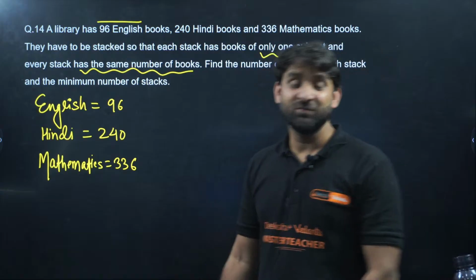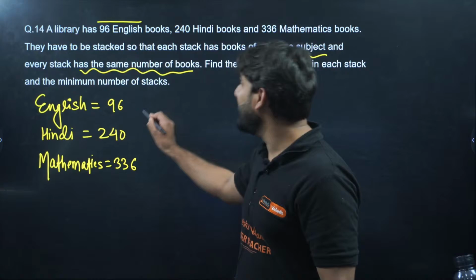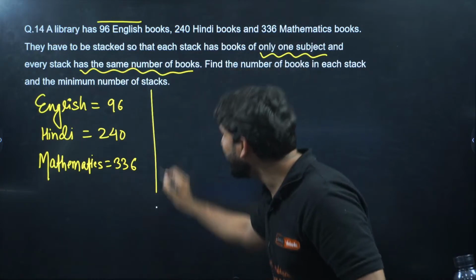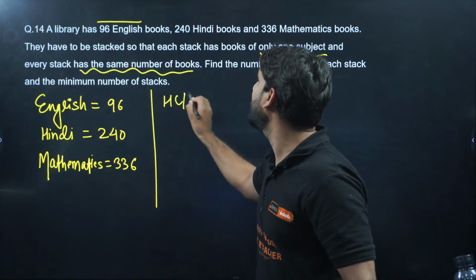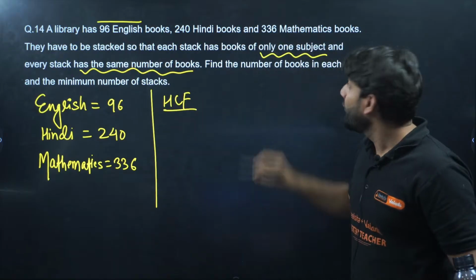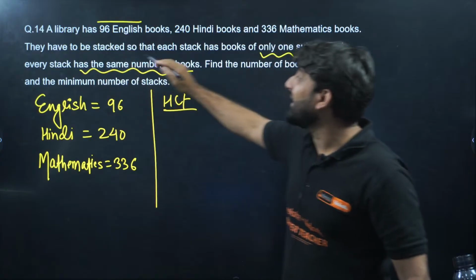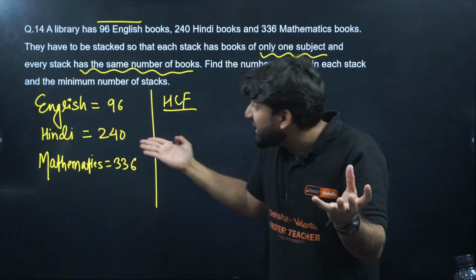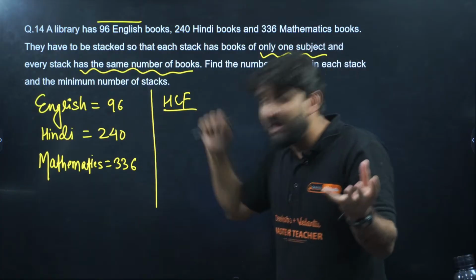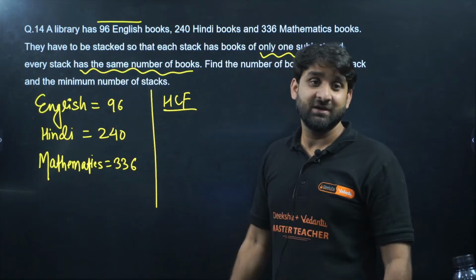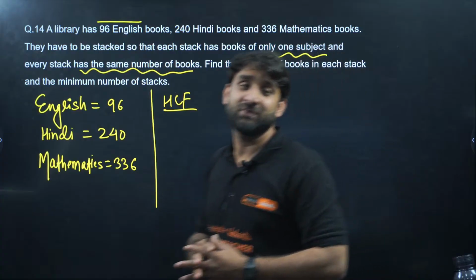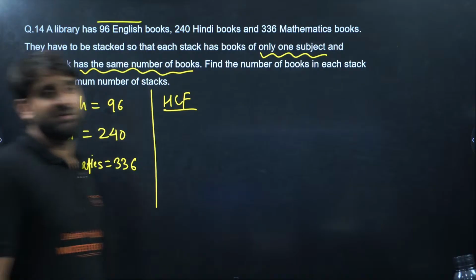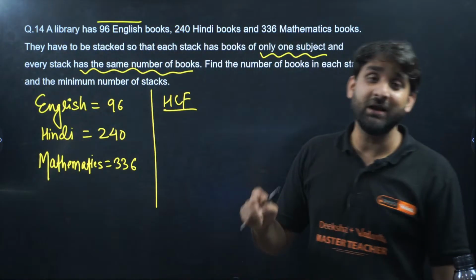Very easy question. So here we have to calculate HCF, because we are looking for every stack to have the same number of books. So we are looking for a number which can divide this, this, and this, and that is obviously HCF. HCF is the number which can divide all of these. So my dear champion, here you have to calculate HCF.